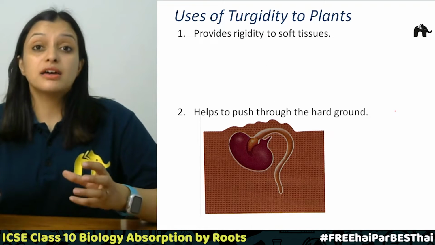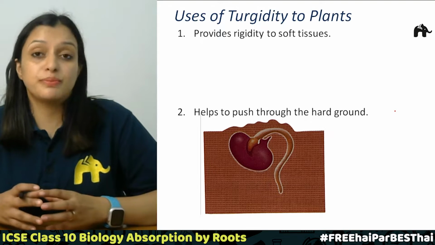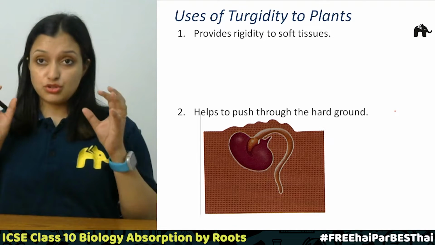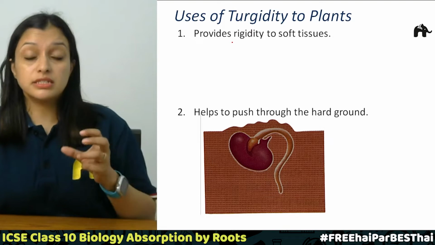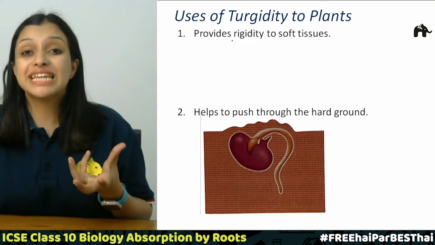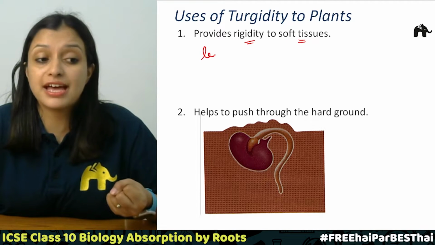Now why are we studying turgidity? What are the uses of turgidity to plants? This topic is very, very important. The turgid state provides rigidity to soft tissues such as leaves.